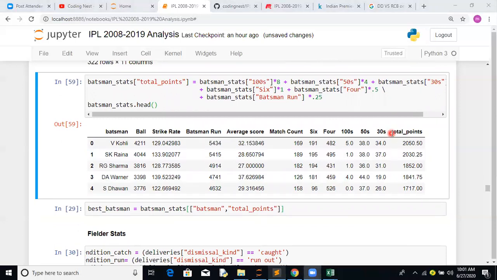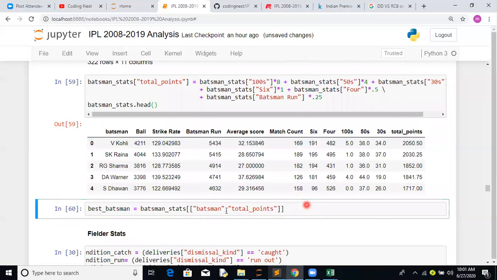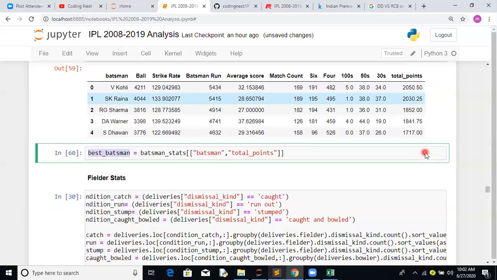So we have added one more feature called total points. This is very interesting. Basically, this is how you will get the best batsman. For best batsman, let's suppose I'm extracting batsman and total points. So we have created one more data frame, extracting only batsman and total points, because that's the only stat we require for that fantasy league.